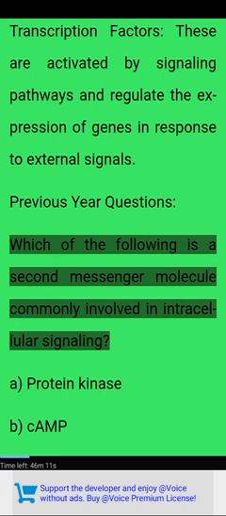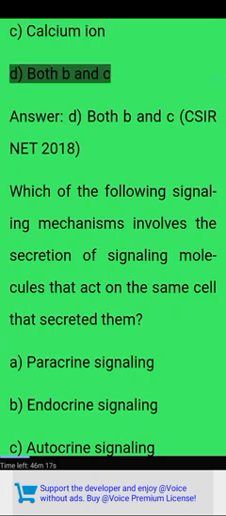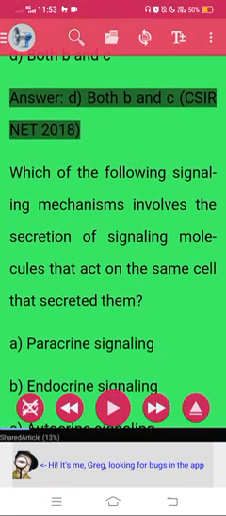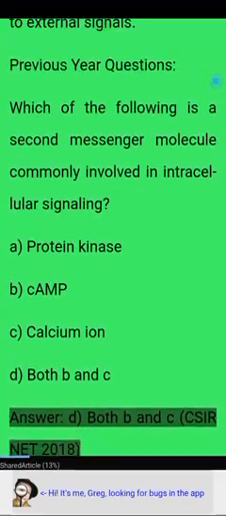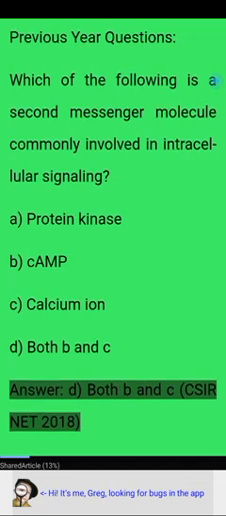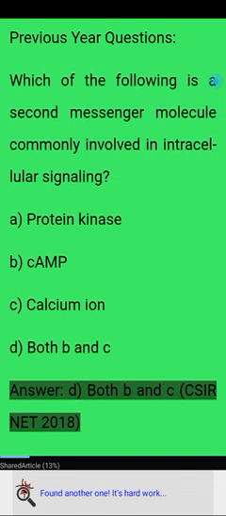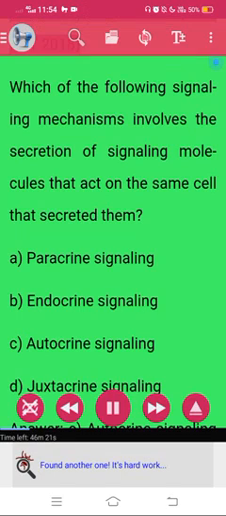Previous year questions. Which of the following is a second messenger molecule commonly involved in intracellular signaling? A. Protein kinase. B. cAMP. C. Calcium ion. D. Both B and C. Answer: D, both B and C.